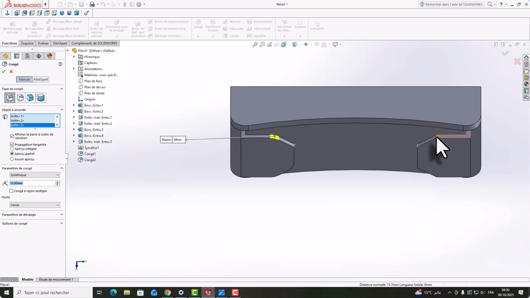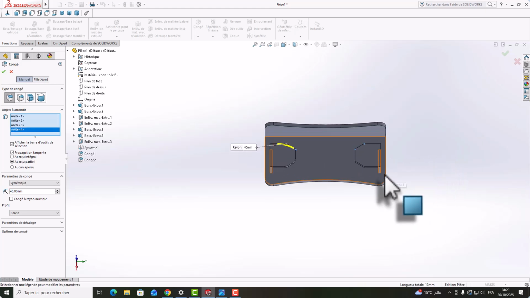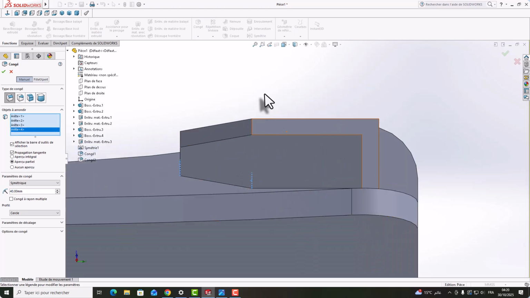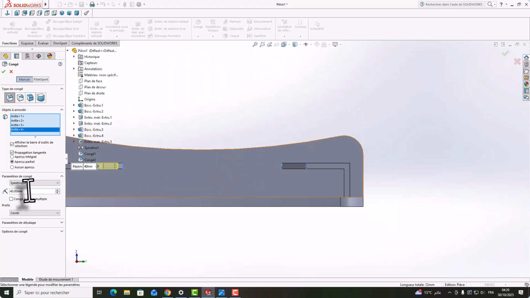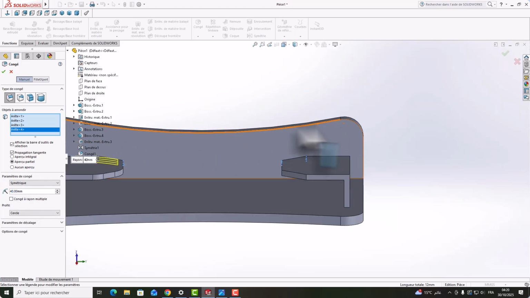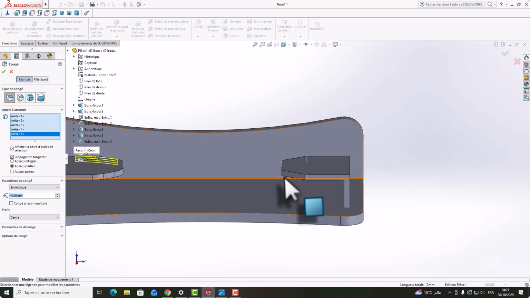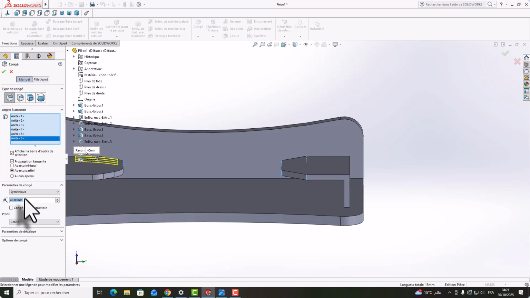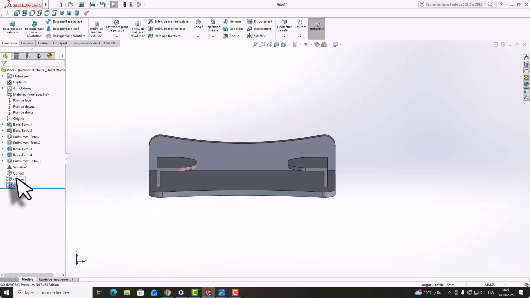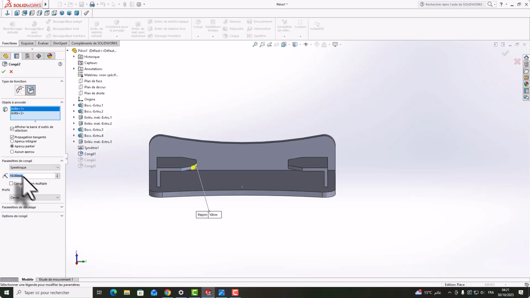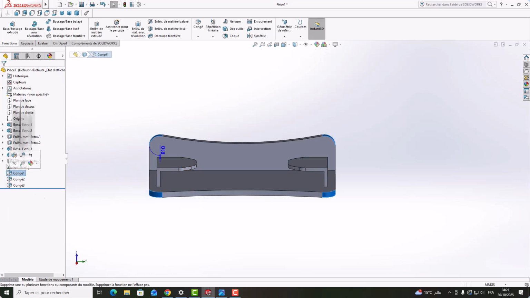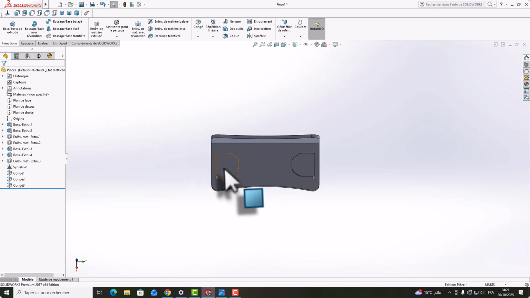It's 40. We need to choose it. It's here 14. So here and here. And we need to choose here is 10 and here it's 10. Okay, so this is it.